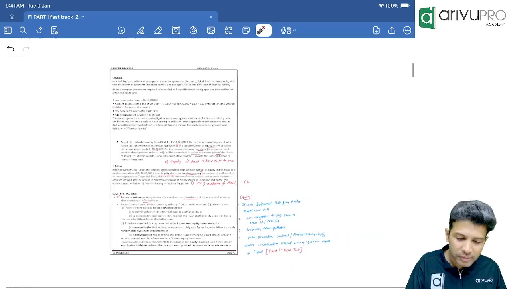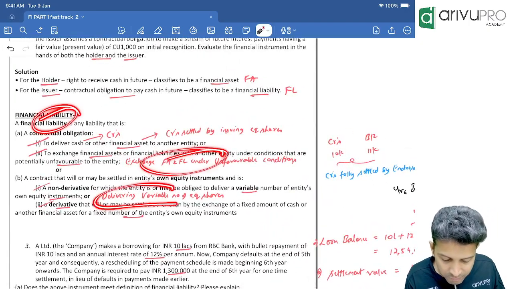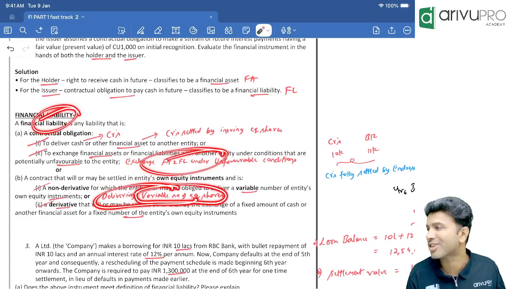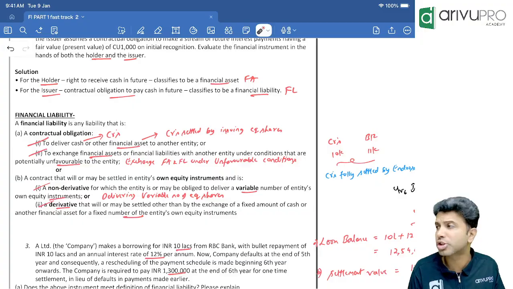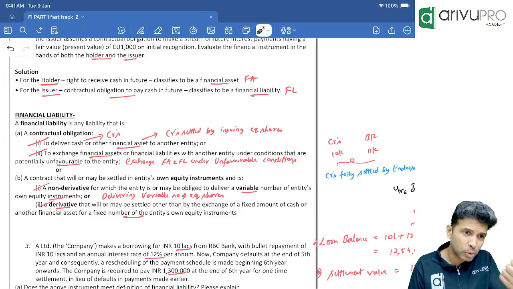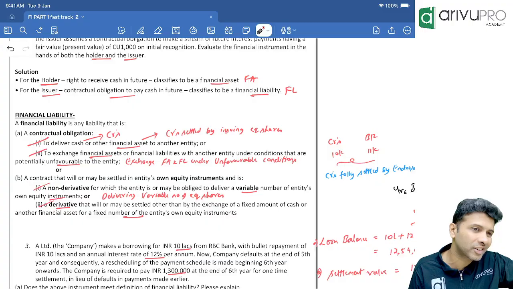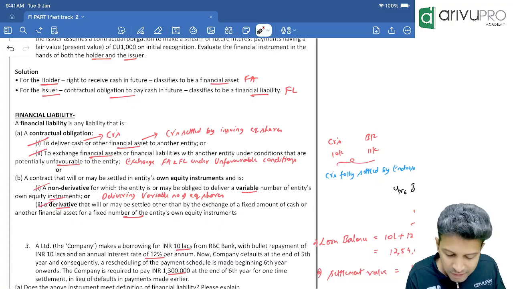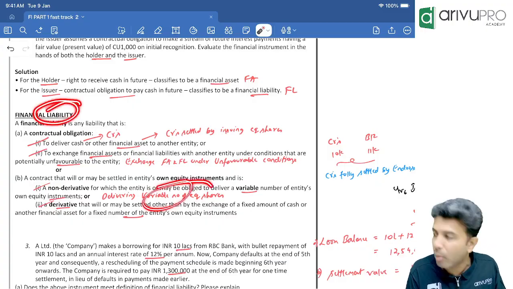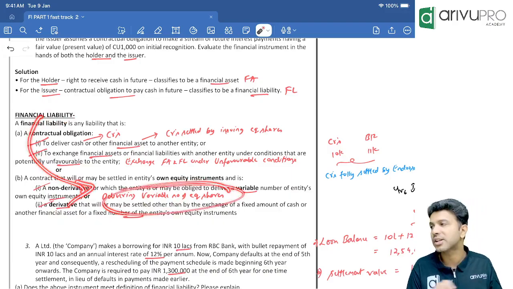That is what our previous case had in the financial liability definition. Delivering a variable number of equity shares. For it to be equity, what should be fixed? What should be there? Fixed to fixed has to be passed. Both consideration and the number of equity shares should be fixed. If one of the components varies, it is not equity, automatically it will become what? Financial liability. Hence that component is included in the financial liability definition.